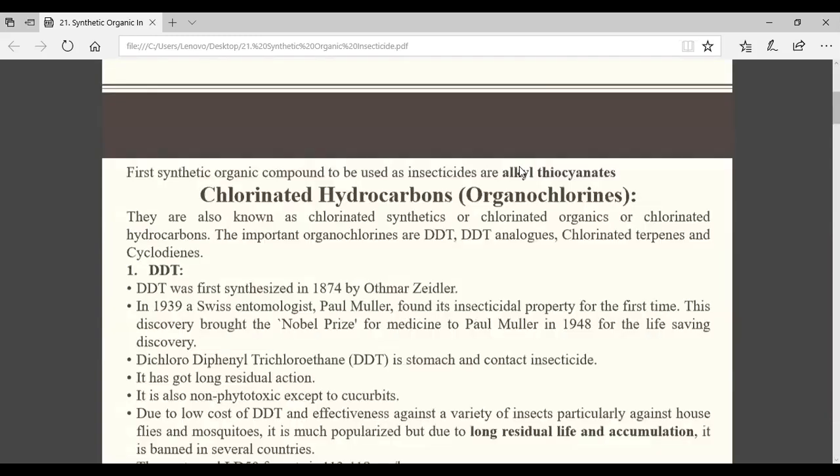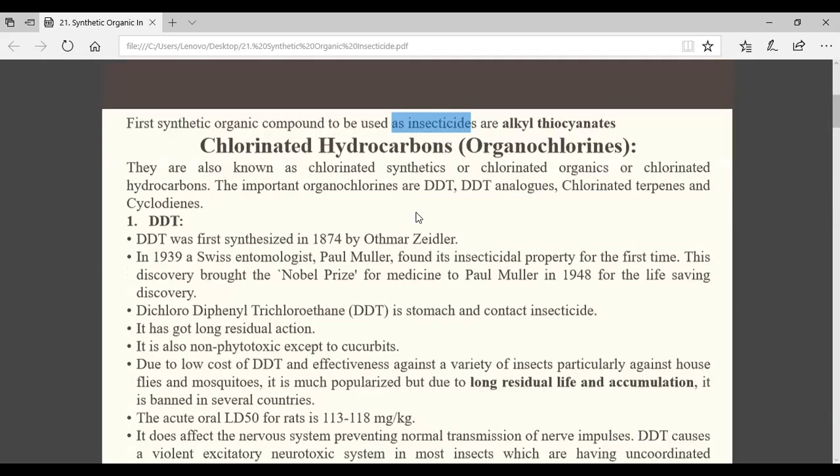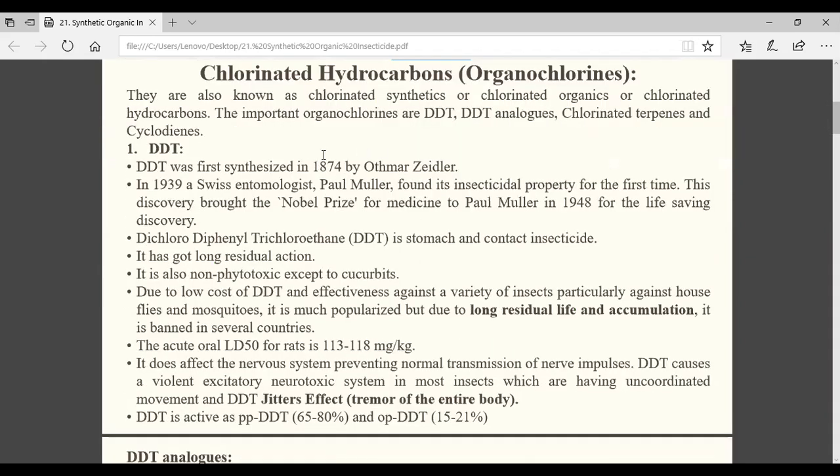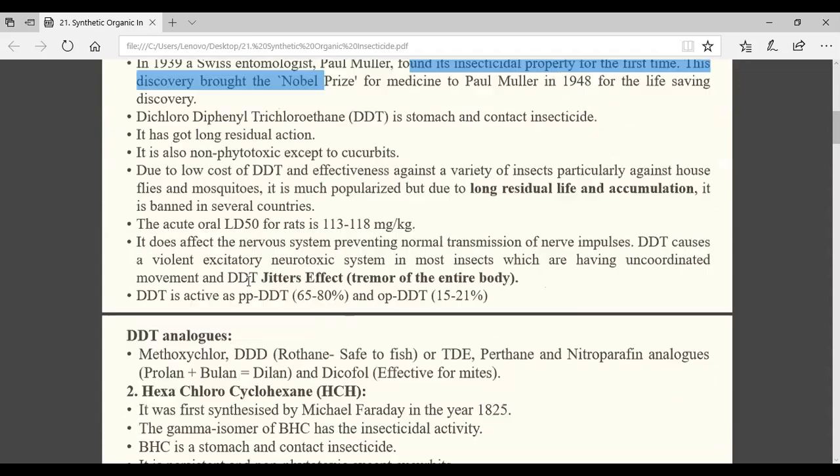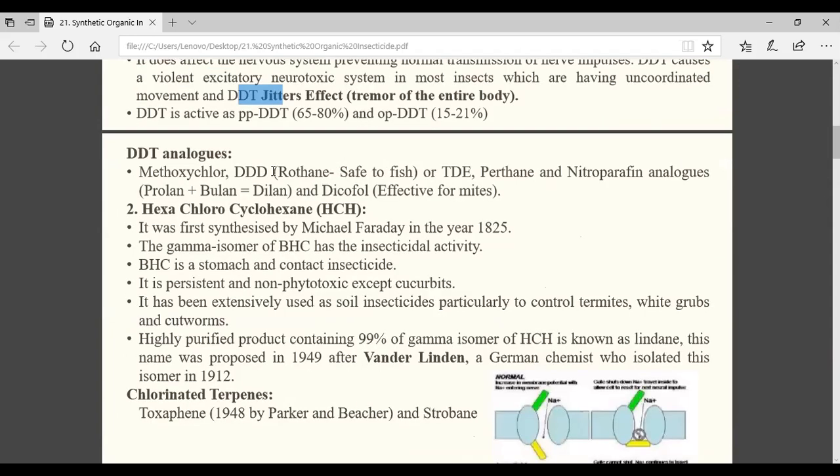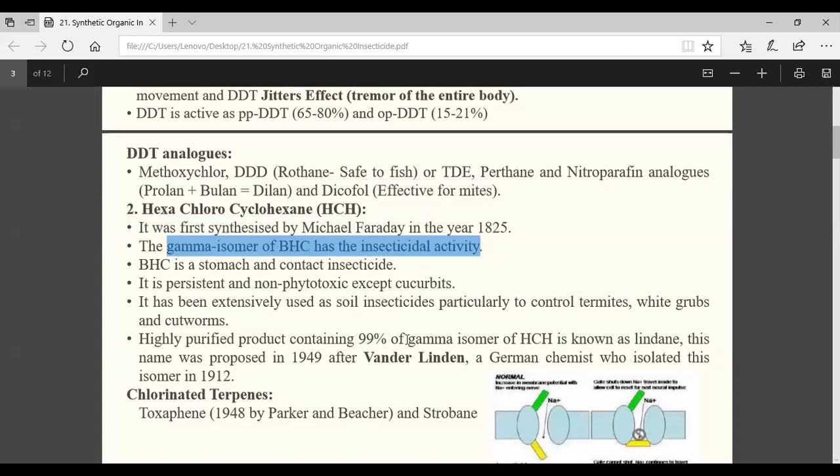Here you see this one you remember. First point, which one is the first synthetic organic compound? Second is DDT, abbreviation, who has synthesized, who has discovered the insecticidal property, jitters effect. And they are phytotoxic to cucurbits. Similarly, DDT analogues, Rothane, try to remember, dicofol try to remember. And Dilan equals Prolan plus Bulan. In case of BHC, who has synthesized? Michael Faraday. Gamma isomer, 99% insecticide is lindane.